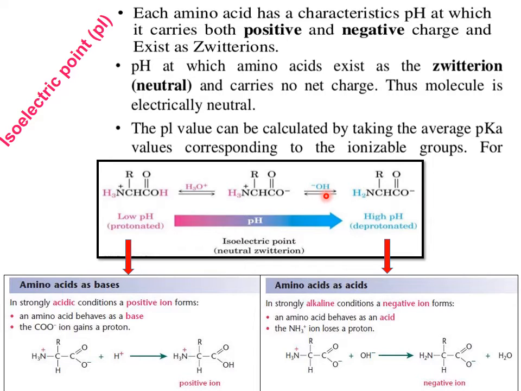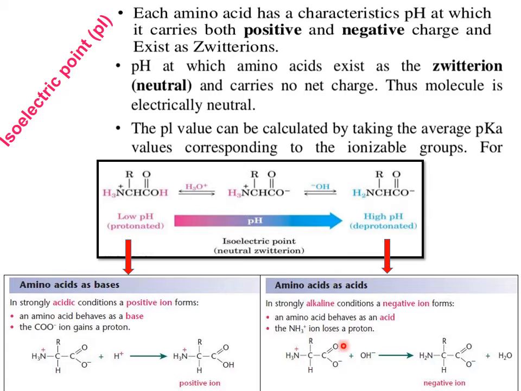In a strongly alkaline medium, what happens? It undergoes deprotonation of the amino group and forms a negative ion. Look at it elaborately: the amino acid behaves as an acid. Why? In a strongly alkaline condition a negative ion forms.